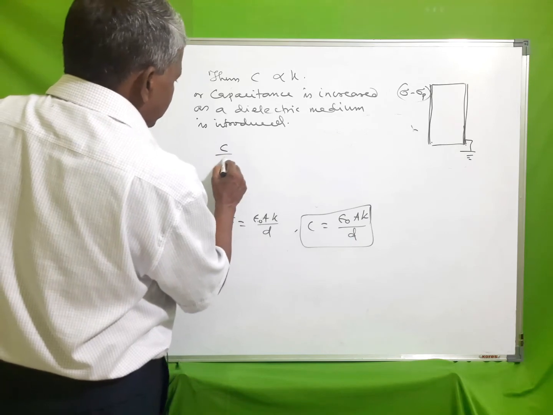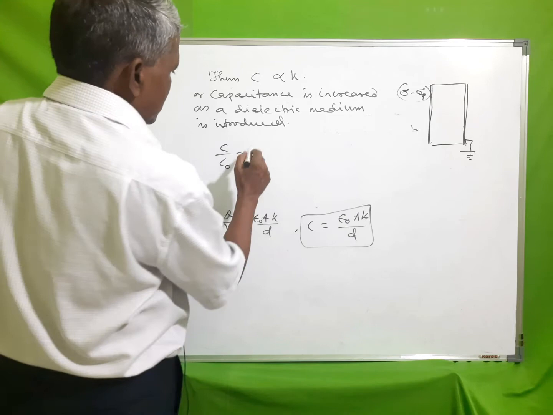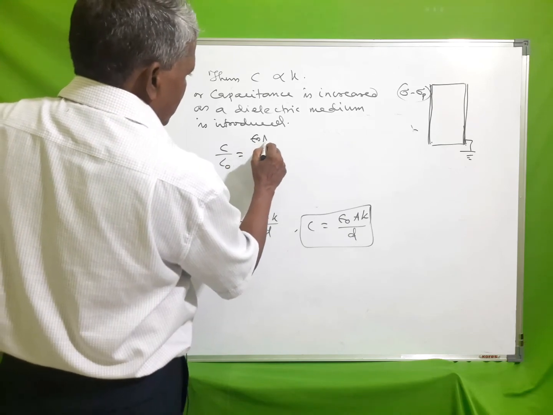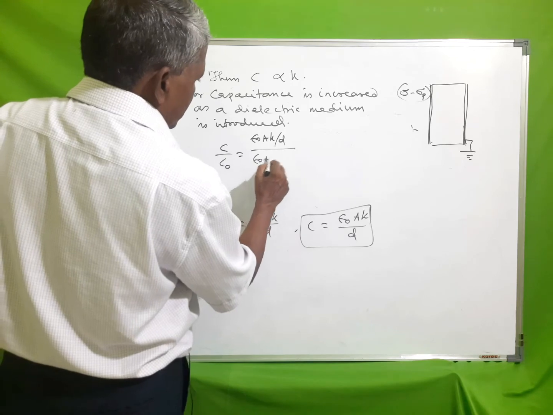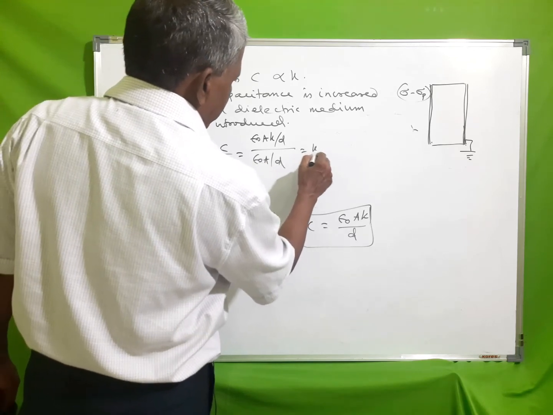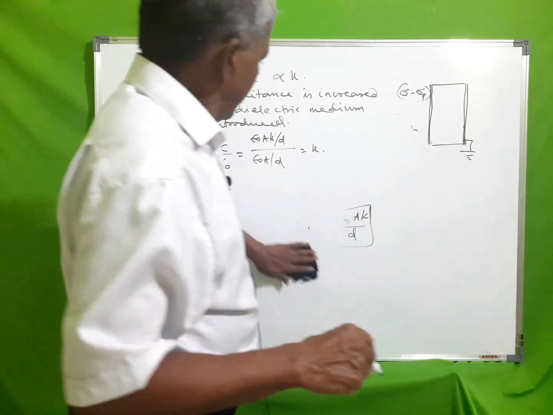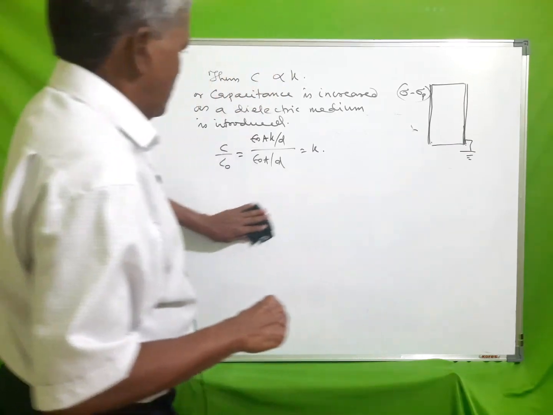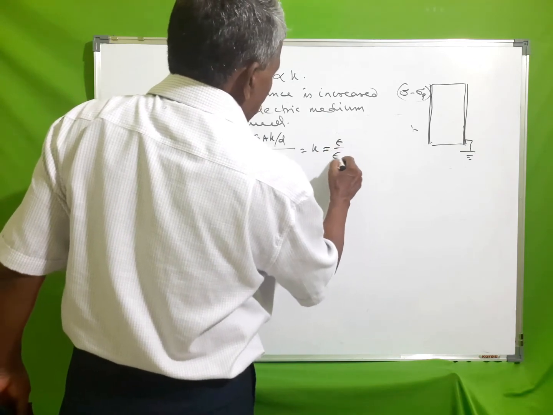Or C by C0 is equal to epsilon 0 A K by D divided by epsilon 0 A by D, that is K, which is K is epsilon by epsilon 0.